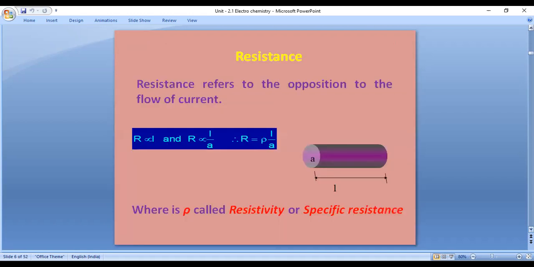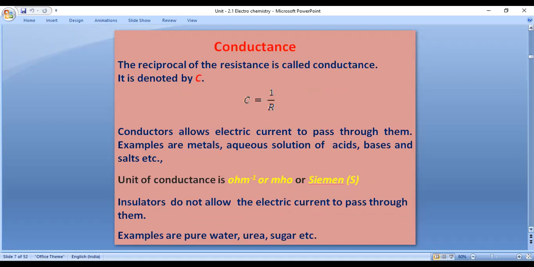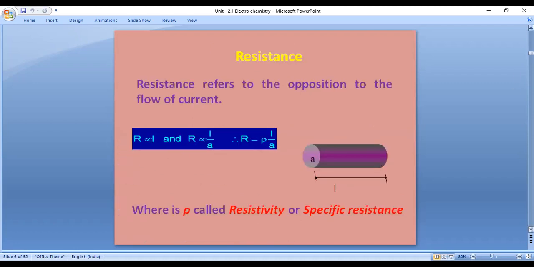Okay, let us discuss the definitions in this chapter. First one is resistance. Resistance refers to the opposition to the flow of current. That which opposes the current is known as resistance, because resistance refers to the opposition to the flow of electricity.